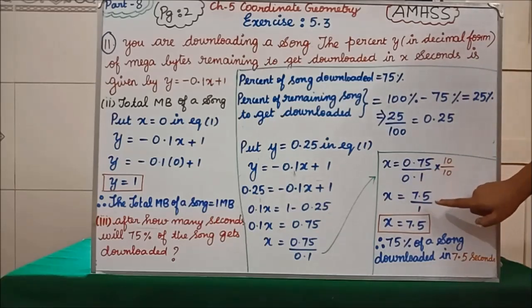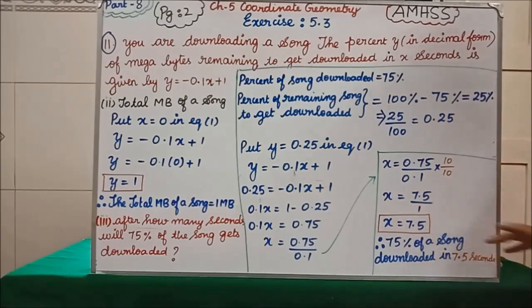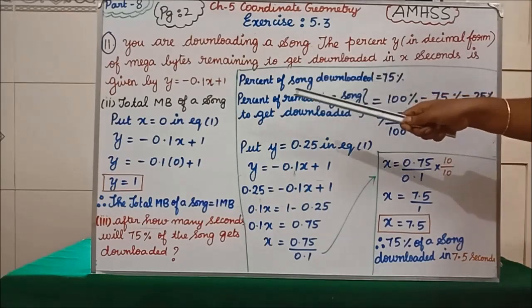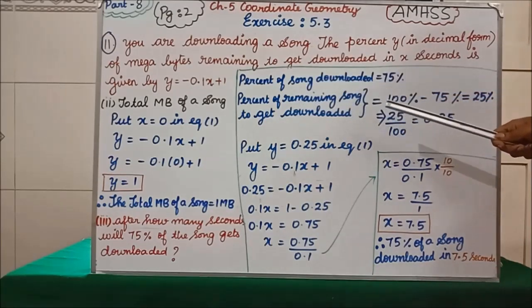Clear? So 7.5 divided by 1, x = 7.5. Therefore, 75% of the song is downloaded in 7.5 seconds. x denotes time, y denotes the remaining song to be downloaded. Clear? So only the percentage of remaining song to be downloaded we are taking as y.